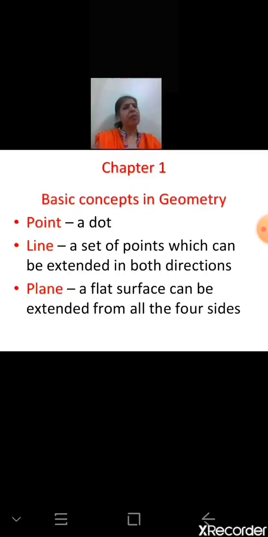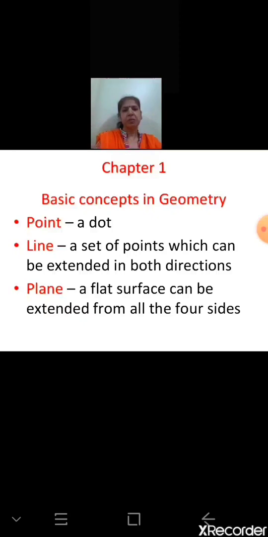And this is a point. For example, if you have named point A, point B, this is a point. And do one thing next. The two dots, that is 2 points. With the help of the ruler, draw a line. Are you able to draw? Yes. So we can say 2 points determine a line.